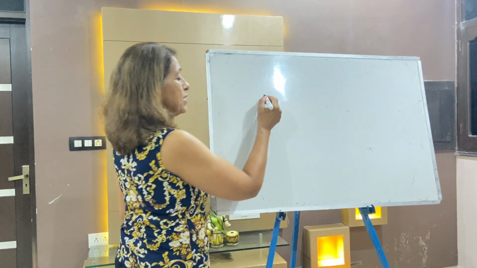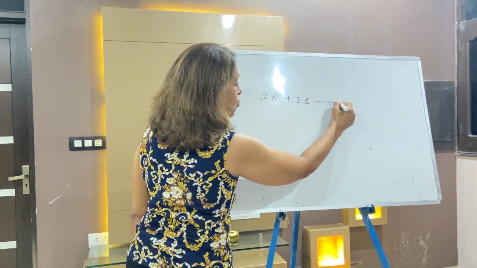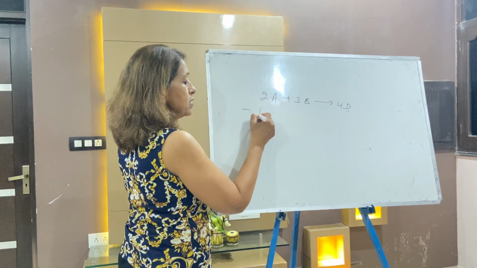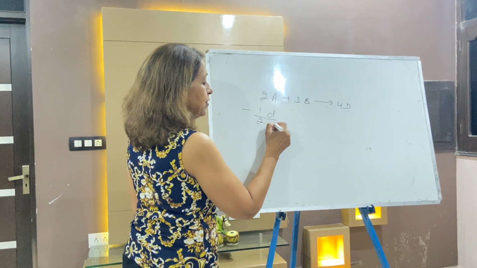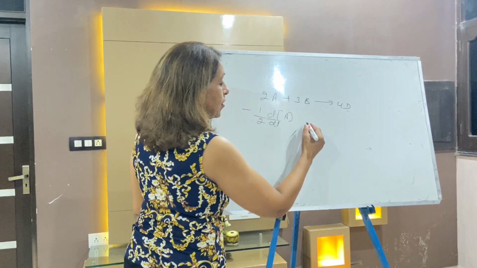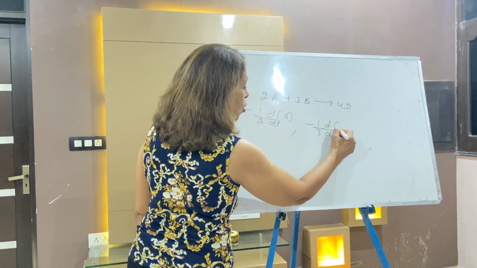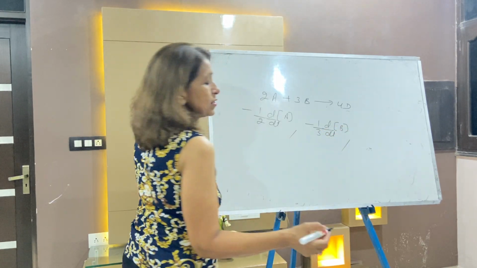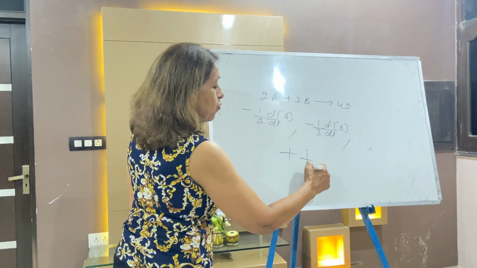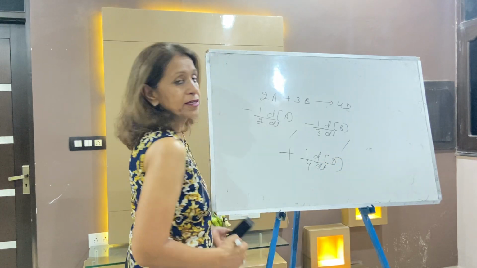How to write the rate expressions? During writing rate expressions, stoichiometry coefficients are ignored. For example, what is the rate expression of A? It is minus half d by dt of A. What is the rate expression of B reactant? It's minus 1 by 3 d by dt of B. What is the rate expression of the product side? It's plus 1 by 4 d by dt of D. So these are the rate expressions.